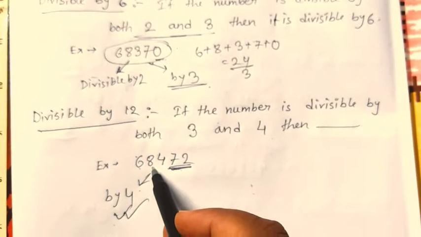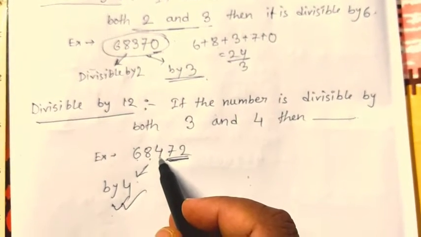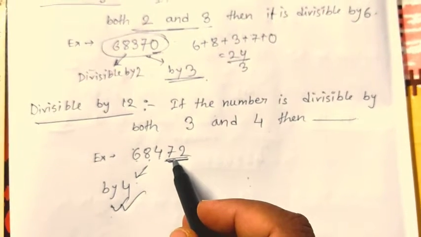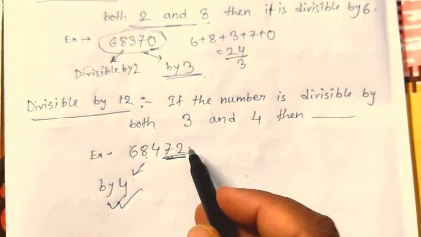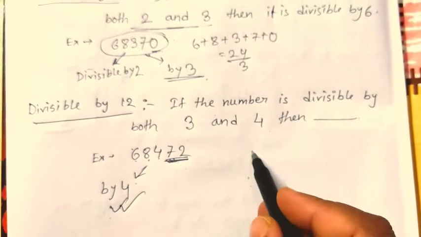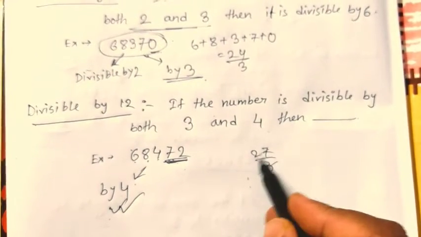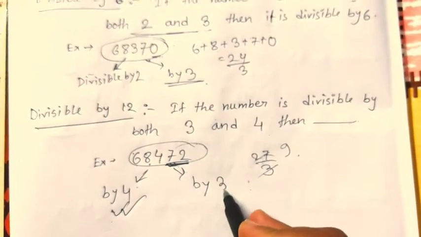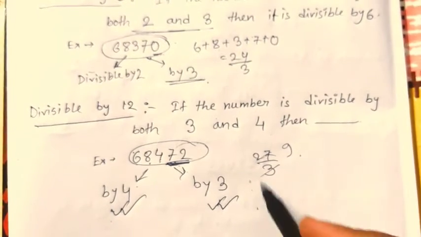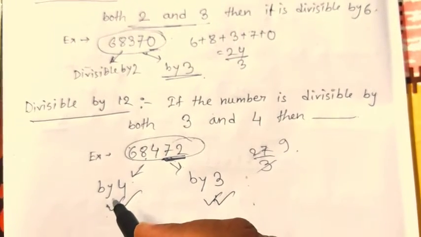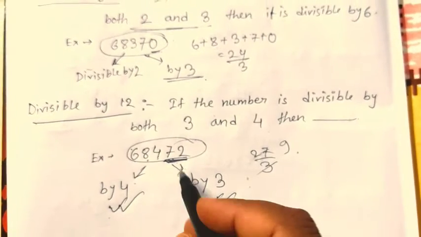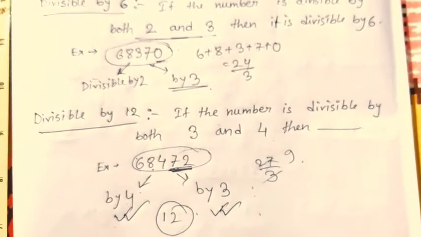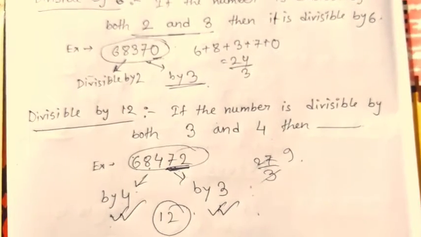And let's check the sum of the digits, whether it is divisible by 3 or not. So 6 plus 8, again 14. 14 plus 4, that is 18. 18 plus 7, 25. 25 plus 2, it is 27. 27 is obviously again divisible by 3. So the whole number is also divisible by 3. That means the given number is divisible by both 4 and 3, and that is the number is divisible by 12 also.